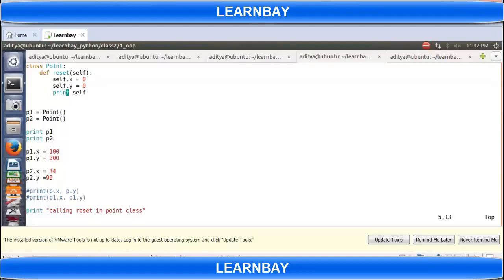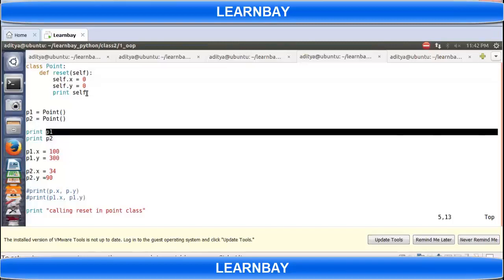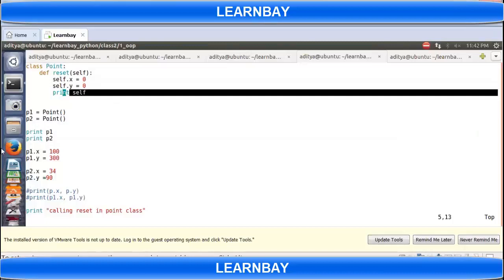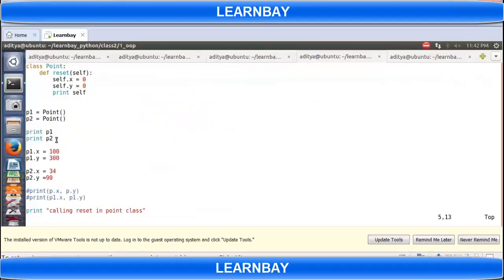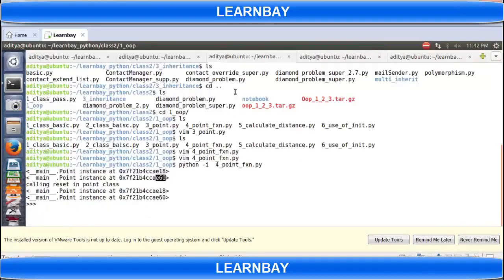So this should match with the self. Getting it? So for example, my first is something 18. This is my P1. This is my P2. Because of these two instructions, print P1 and print P2, I am printing the addresses of P1 and P2 as 18 and 60.